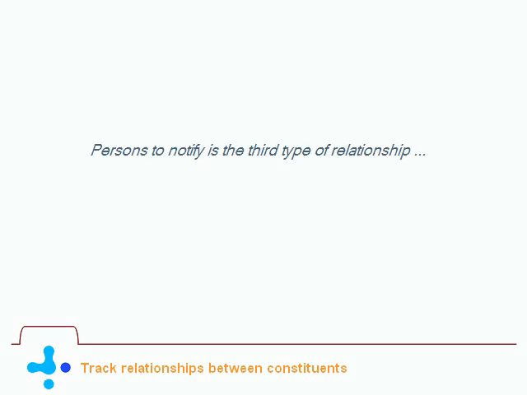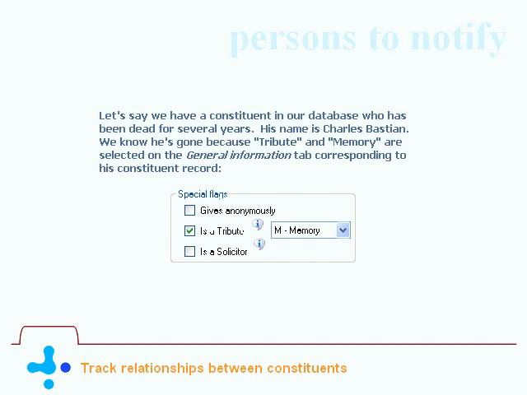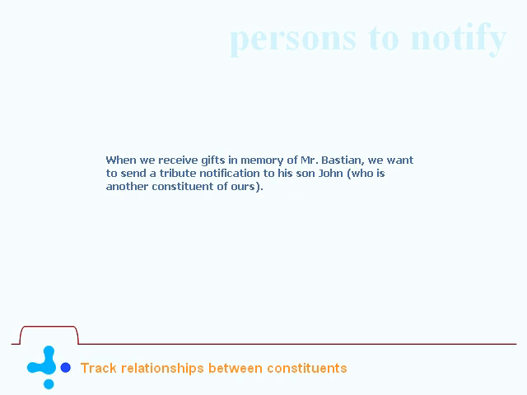Persons to notify is the third type of relationship. Let's say we have a constituent in our database who has been dead for several years. His name is Charles Bastian. We know he's gone because tribute and memory are selected on the General Information tab corresponding to his constituent record. When we receive gifts in memory of Mr. Bastian, we want to send a tribute notification to his son John, who is another constituent of ours.